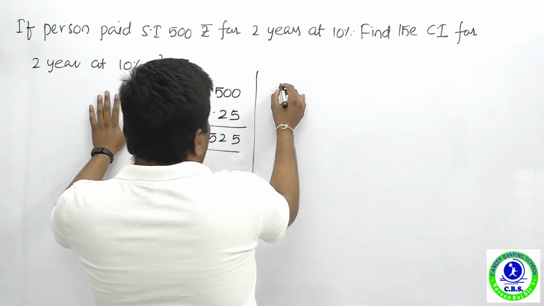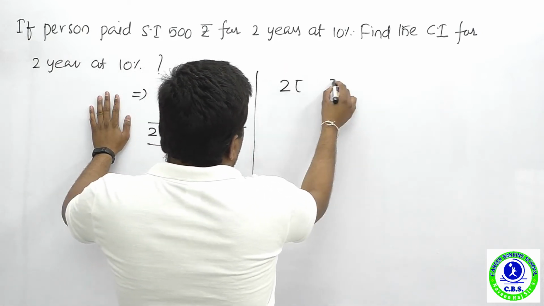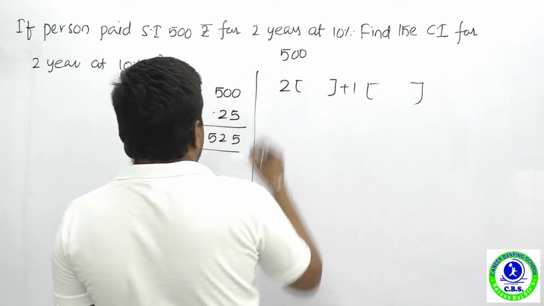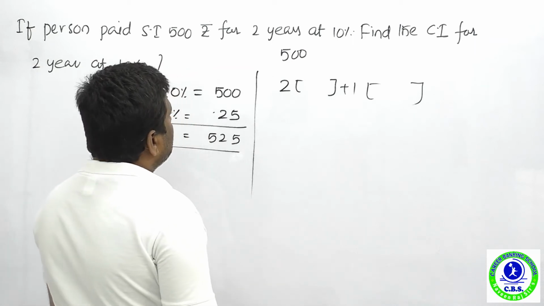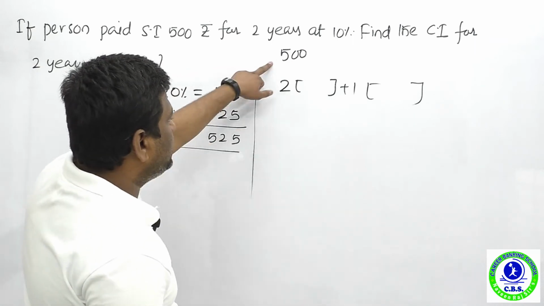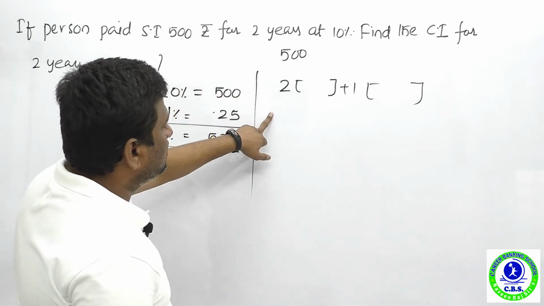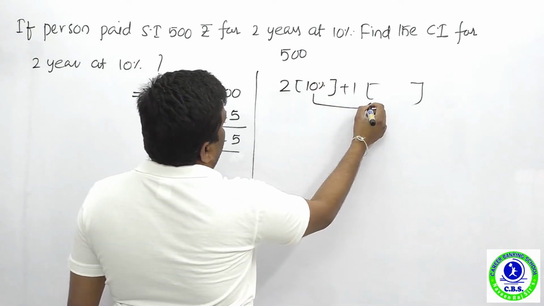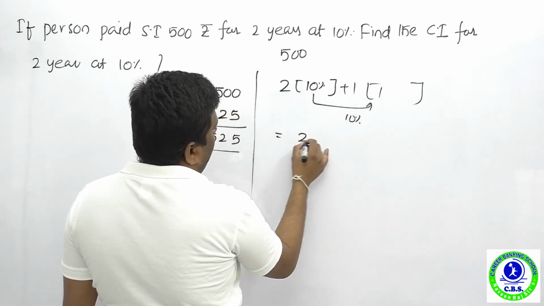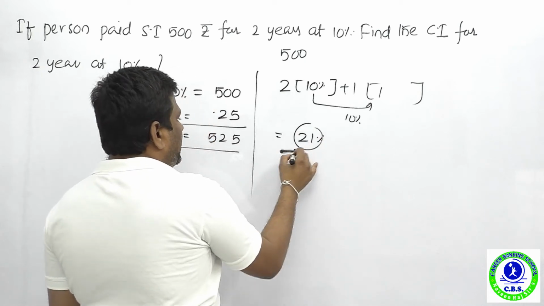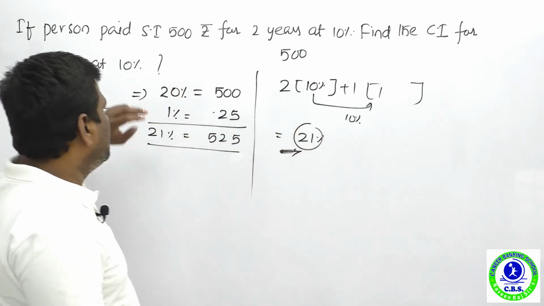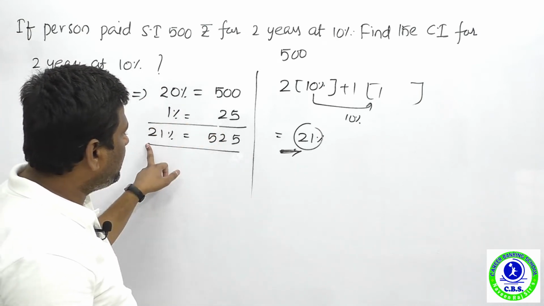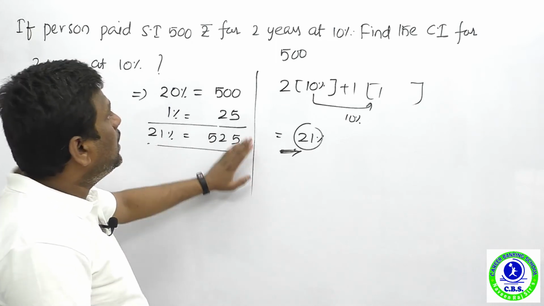If you have 2 years, so 2 years means what? 2 1, the 2 1 for 1 1 concept. You can easily answer this one. Rate of interest is how much? 10%. You can find 10% for 2 years and 10% for 1 year also. Again 10% is how much? 1. So nothing but 21%. How can you get this 21% with the help of the 1 1 concept? Now 20% is 500, now 1% is 25. What about 21%? 525 rupees is the absolutely right answer.